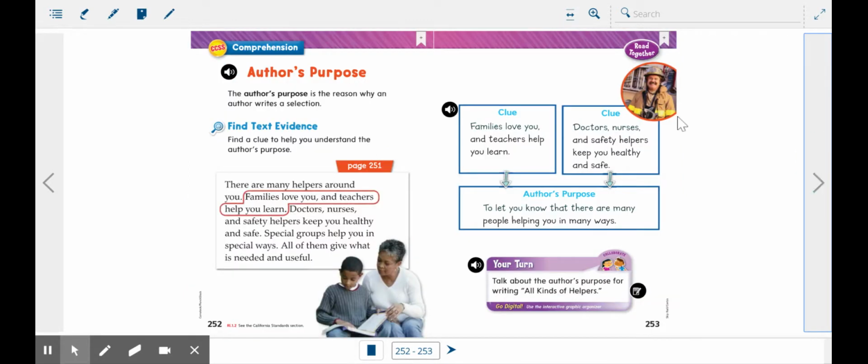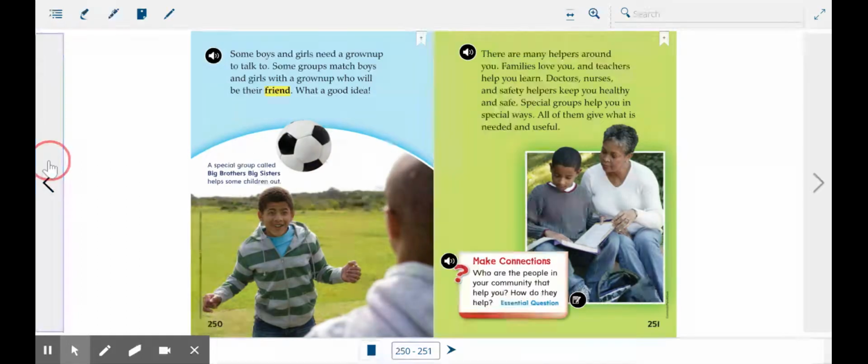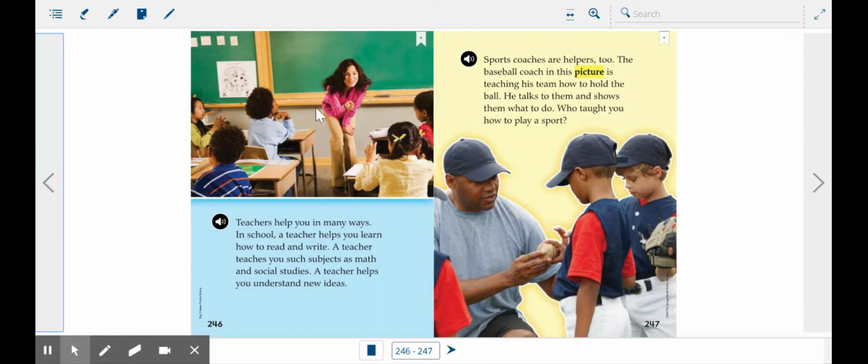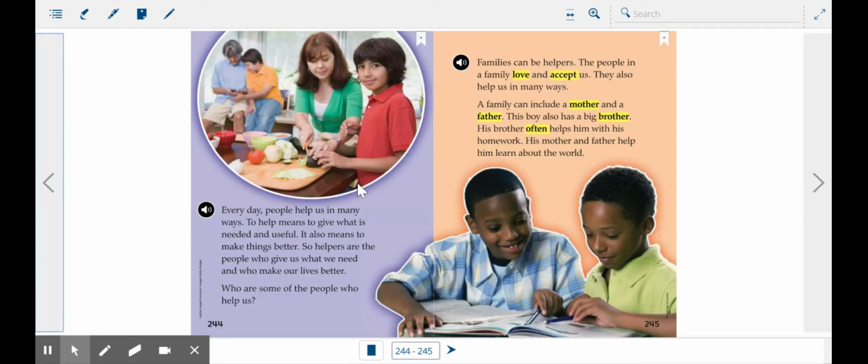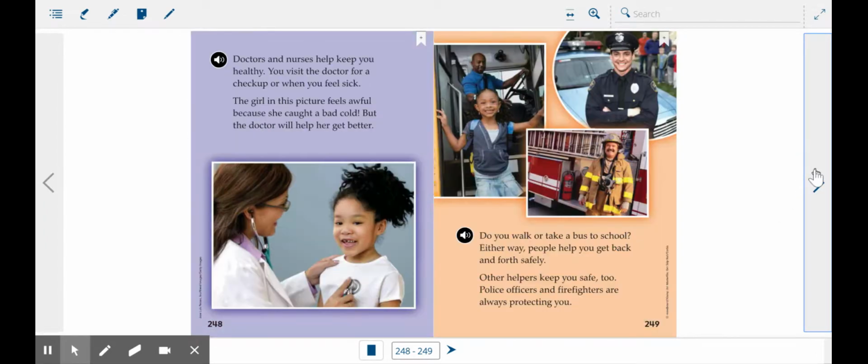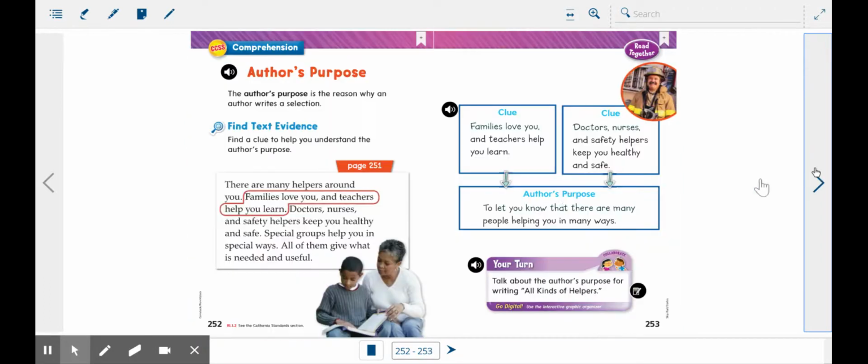So the first clue that we used was families love you and teachers help you learn. Those were 2 pages in our story. Let me find those pages here. Here's our teacher page, and it talks about how teachers help us learn. And here's the family page where it talks about parents, brothers, and sisters helping you learn and loving you and helping you all the time. So I use the evidence on page 251, which says families love you and teachers help you learn. I use that as my first clue. Those are two different groups of people that help us all the time.